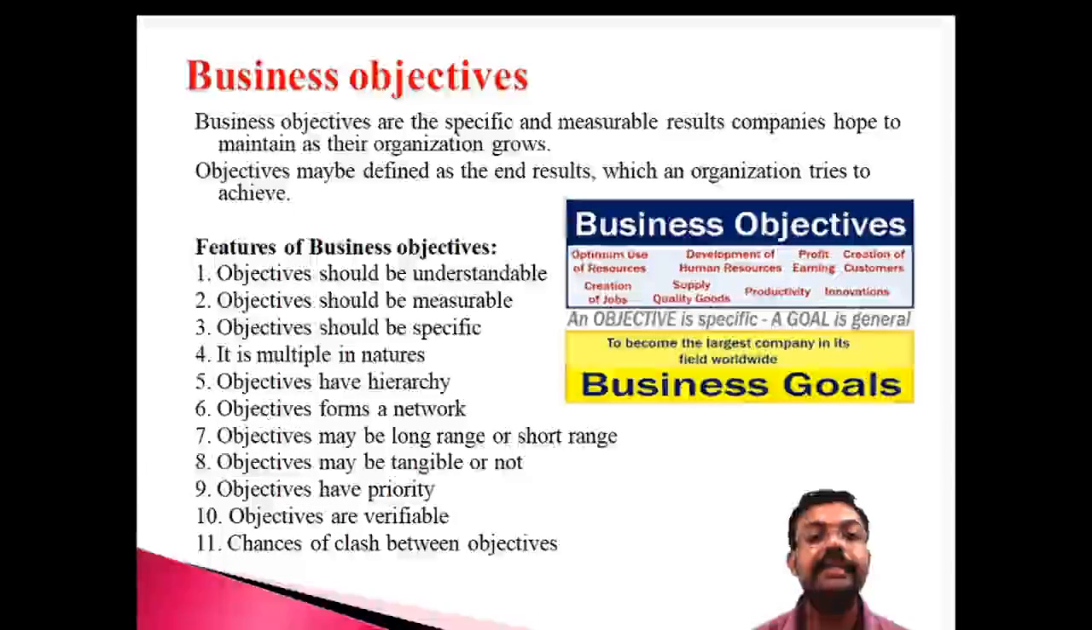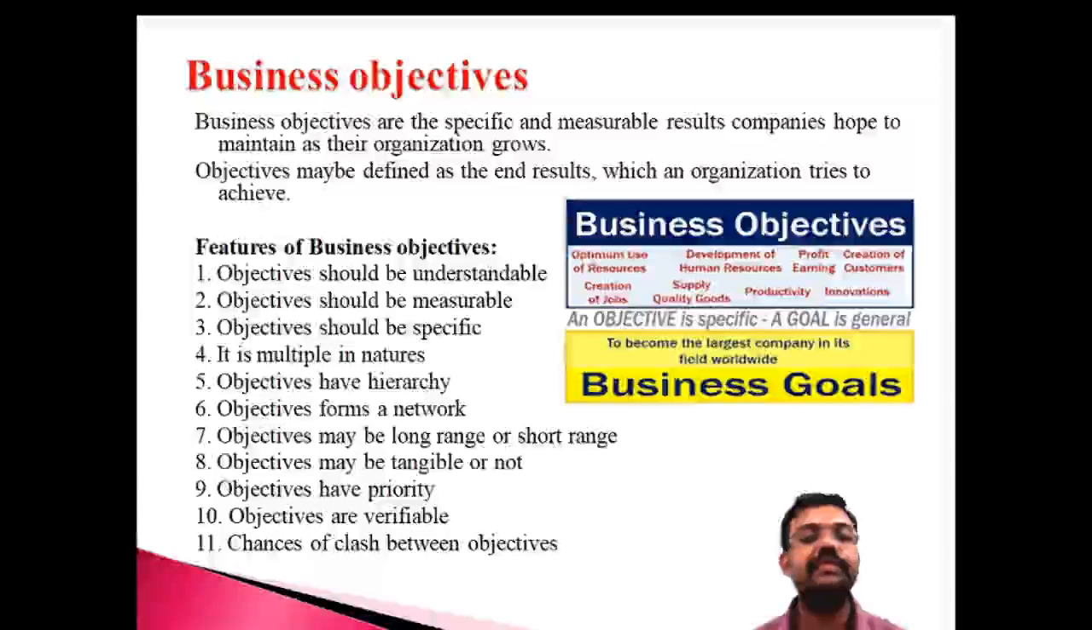Suppose the maximization of profit: the organization tries to maximize the profit. That is a business objective. Minimization of loss is also an important business objective, where they try to minimize the loss. So both are business objectives, an end result which an organization tries to achieve. And next, what are the features of the business objective? What are the important features of the business objective?